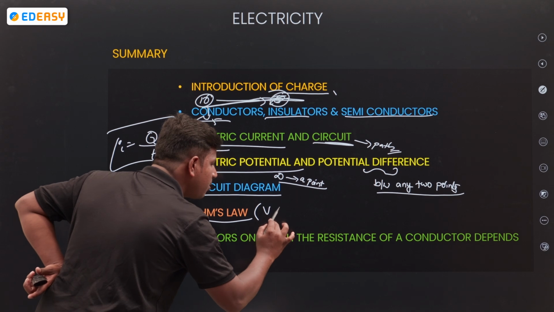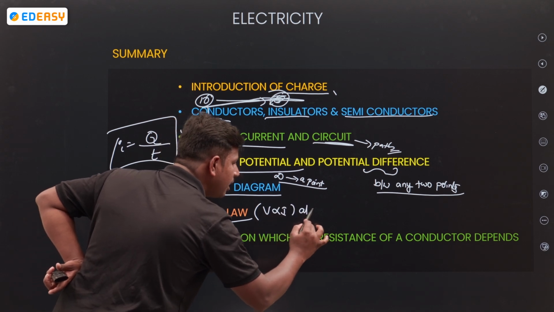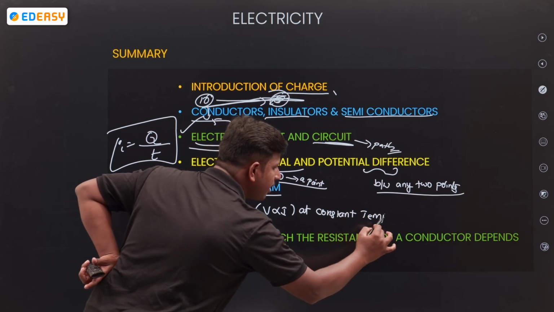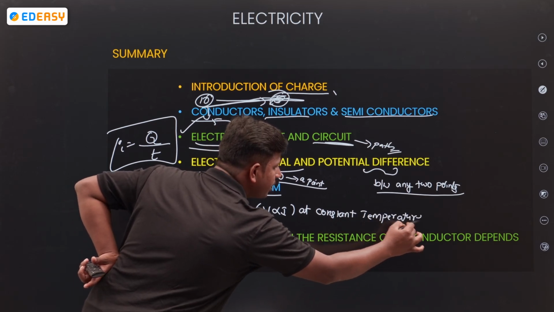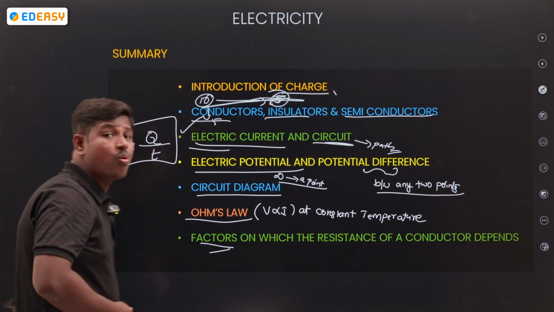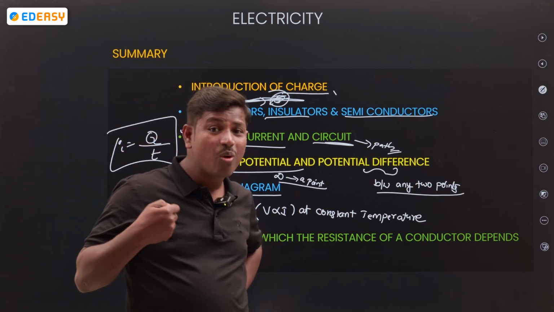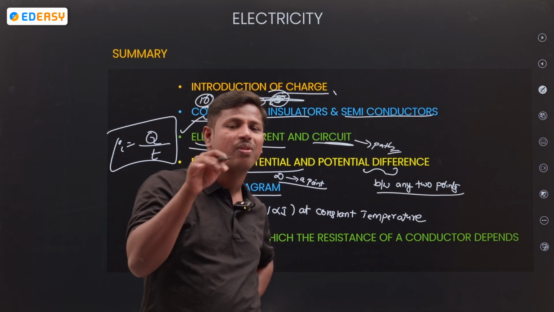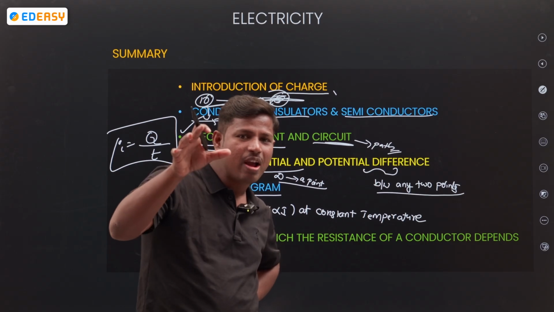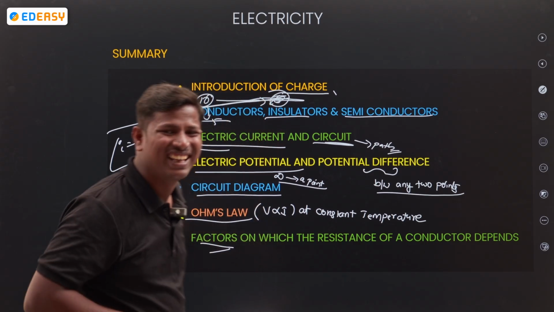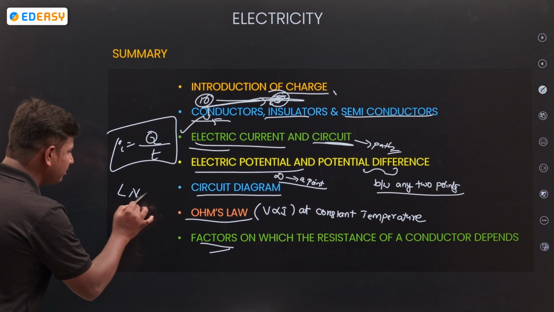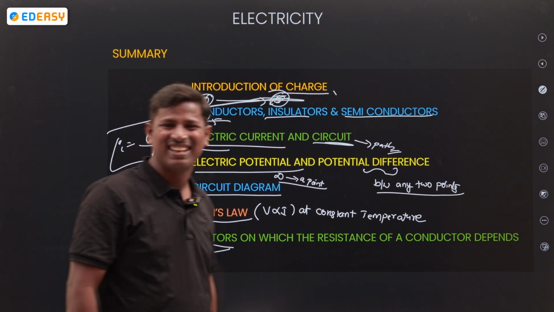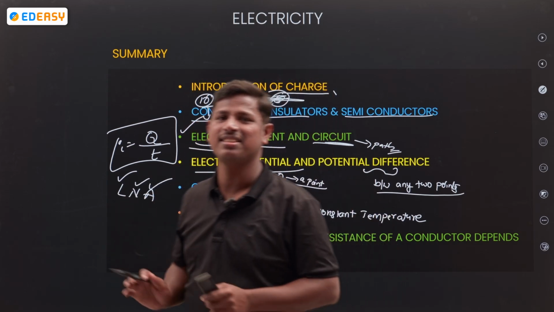Next, Ohm's law. What is Ohm's law? V is proportional to I at constant temperature. Next, factors. If they ask in the examination what factors the resistance depends on, you have to remember immediately. What is that? Length, nature of material, area of the material. Okay, yeah. So this is the summary.